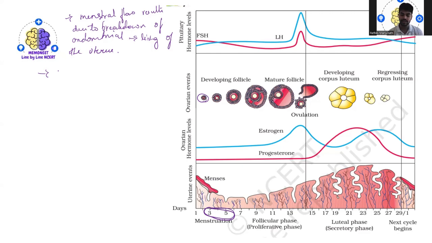Next up, the menstrual phase is followed by the follicular phase. During this phase, you can actually see the primary follicle.